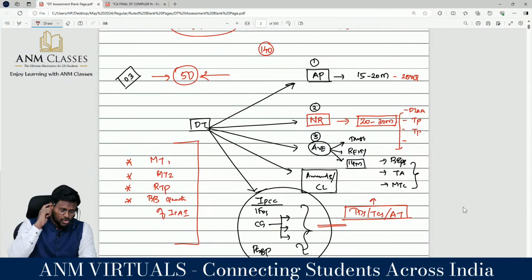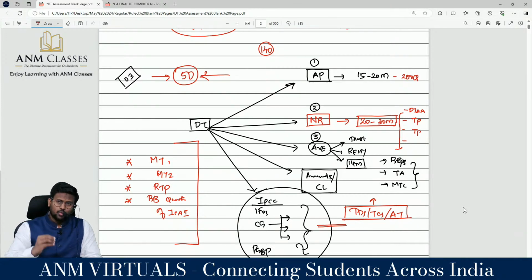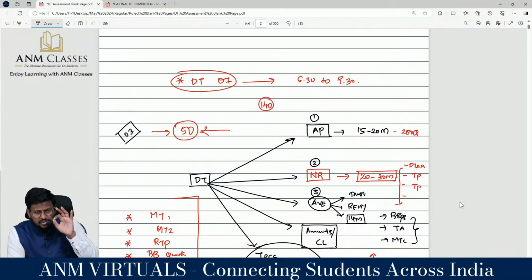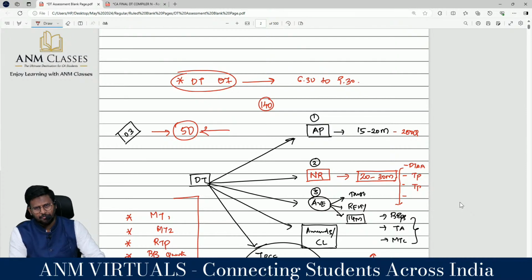But prior registration is mandatory. It's not for the purpose of paying fees. It's for the purpose of printing question papers. We want the numbers. Otherwise, we can't print and keep them here. So you have to contact the admin, my dear lovable students. You come and write. If you are writing only the second group, please come and write the examination, because direct tax is going to be a very important paper at your CA final level.